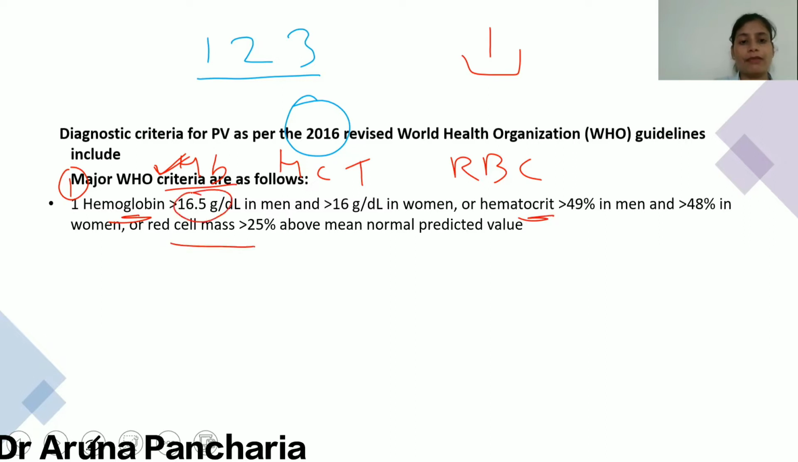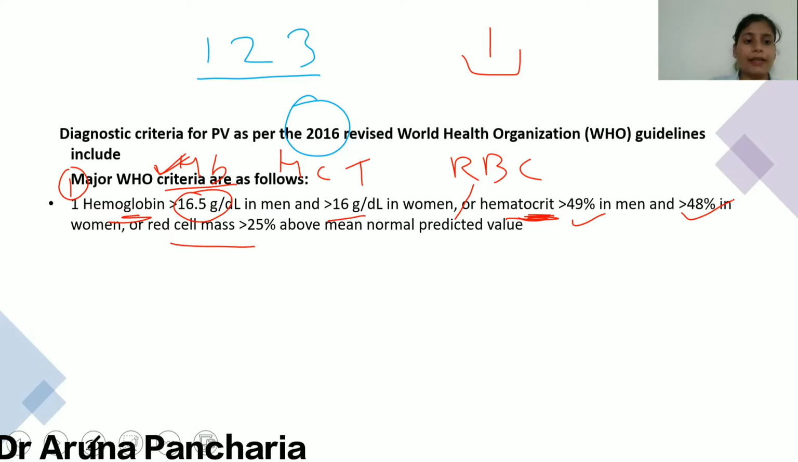So more than 16.5 gram per deciliter hemoglobin in male, more than 16 gram per deciliter hemoglobin in female, or either this, or on the basis of hematocrit, that is more than 49% and 48% with respect to the sex, or red cell mass, that is if it is more than 25% above the mean normal predictive value.